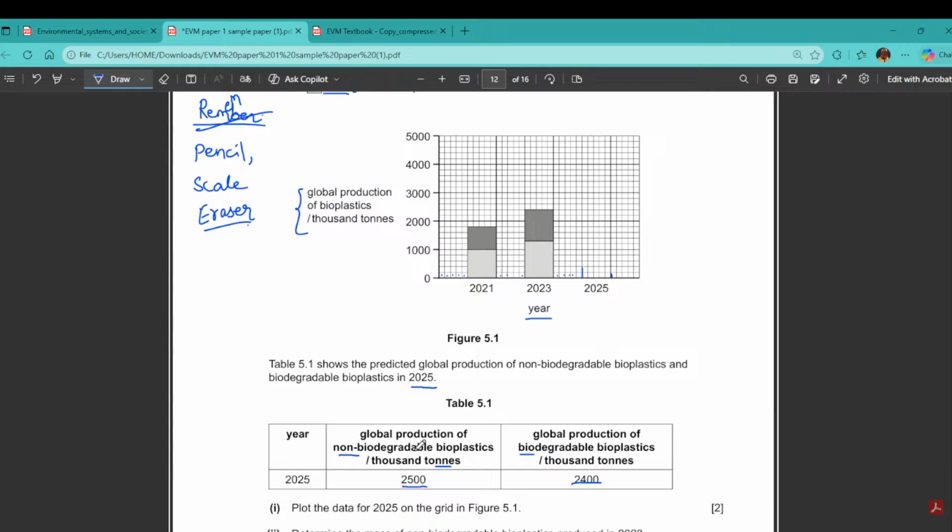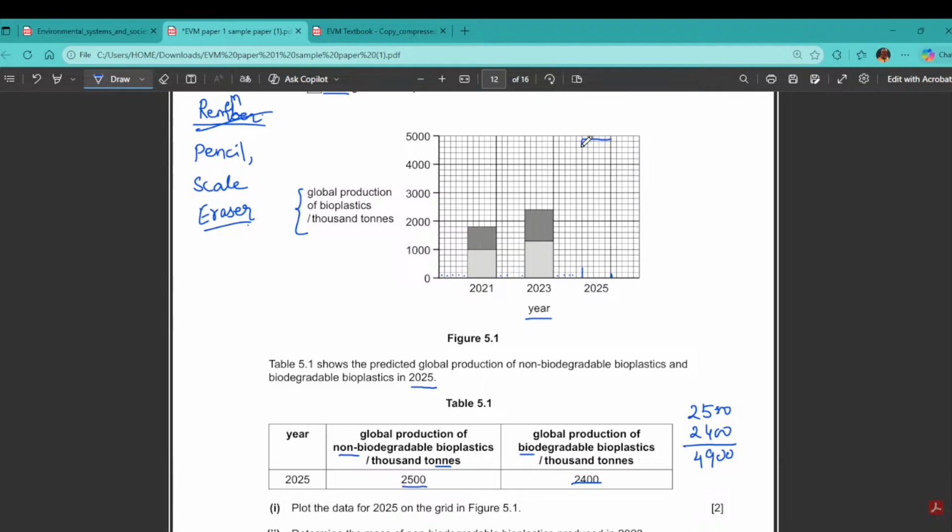Now they are asking about the total. The very simple way to do it: take 2500 and 2400, and add them up first. That is 4900. That means my graph should go up to this point, 2 4 6 7 8 9, so every unit is like 2. This is what my graph should look like.